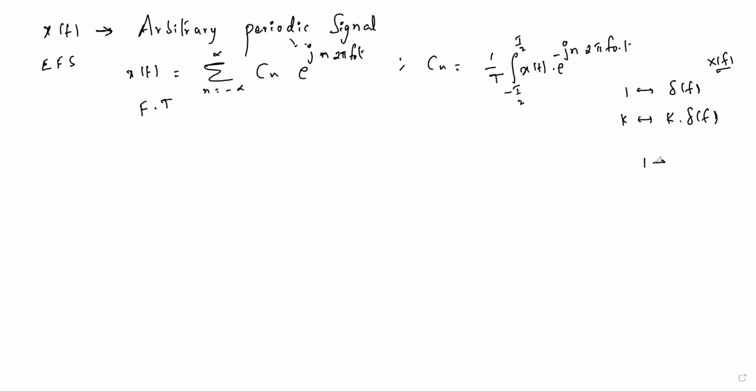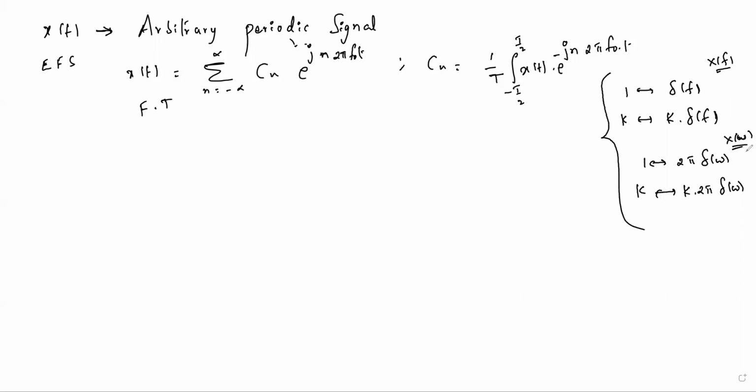Whereas for 1, the Fourier transform is 2 pi del of omega, or for k, k into 2 pi del of omega, if it is x of omega notation. So we have these Fourier transform pairs already seen in the previous session.